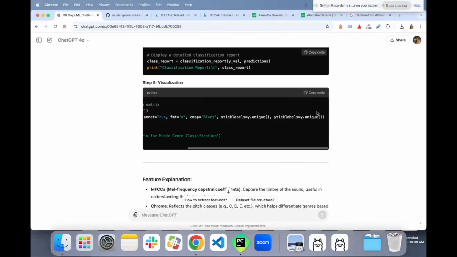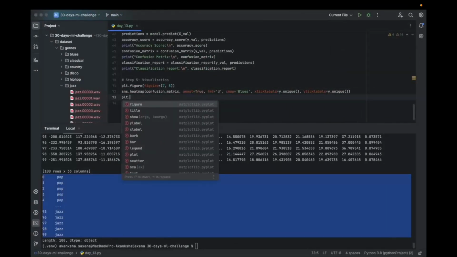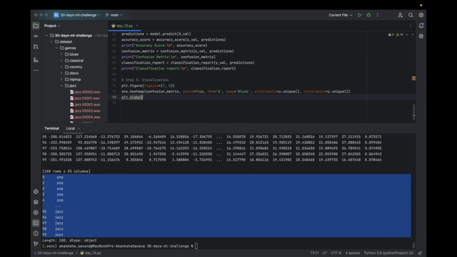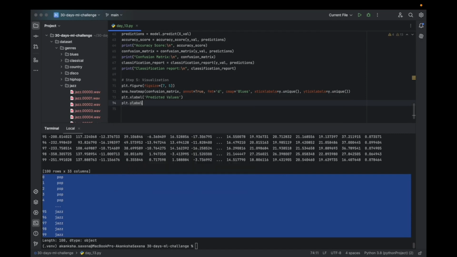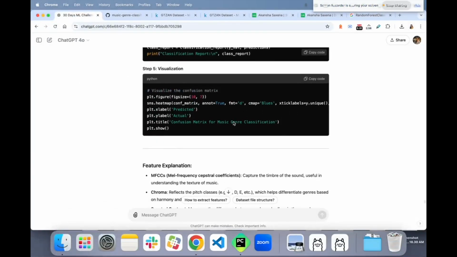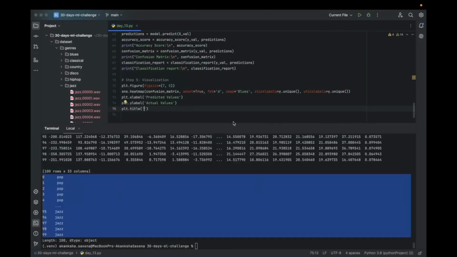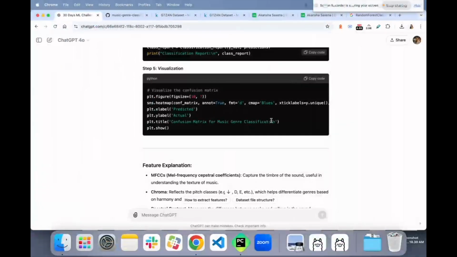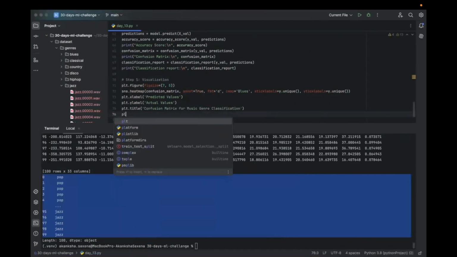The name of the labels, and the x label is going to be predicted values. Y label is going to be actual values. Title is going to be confusion matrix of music genre classification. I'll copy it and then I'll simply show it.